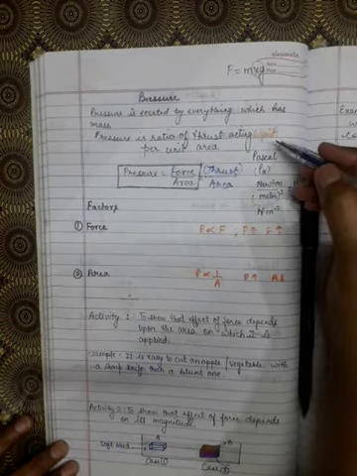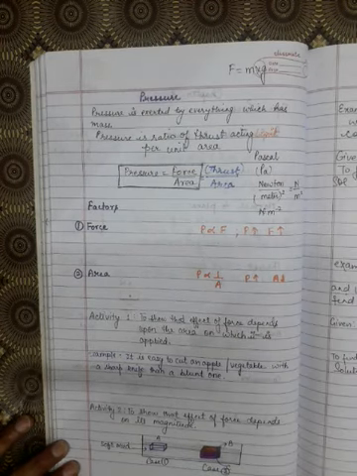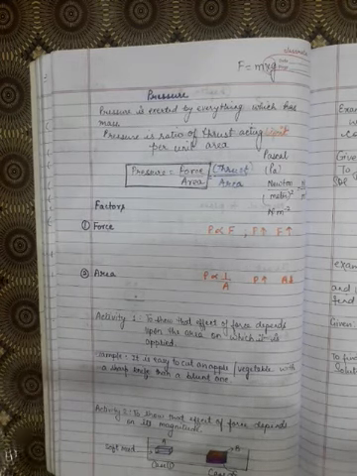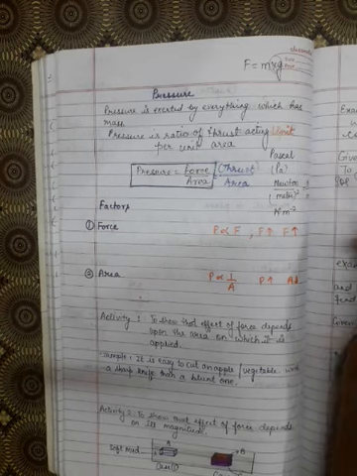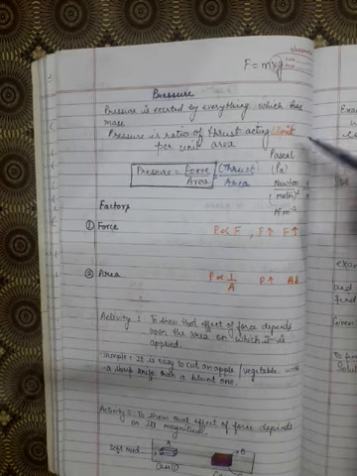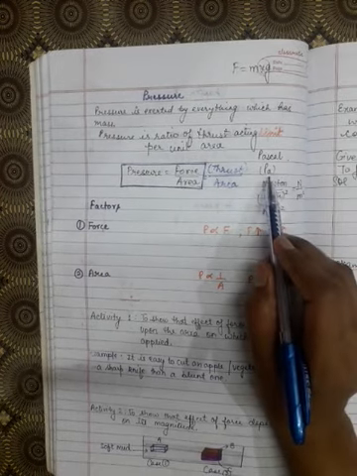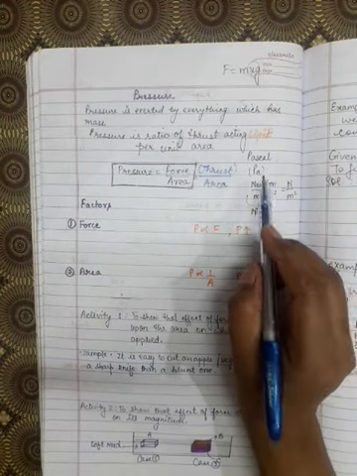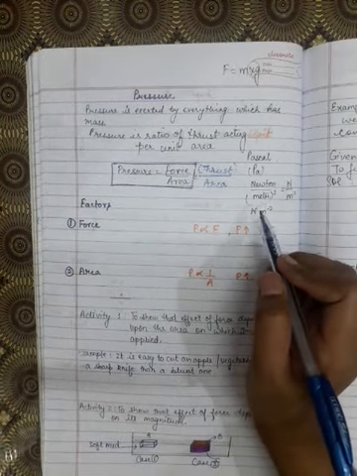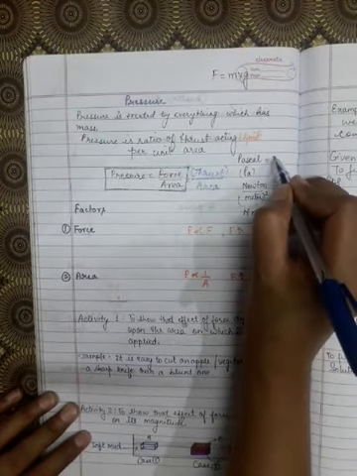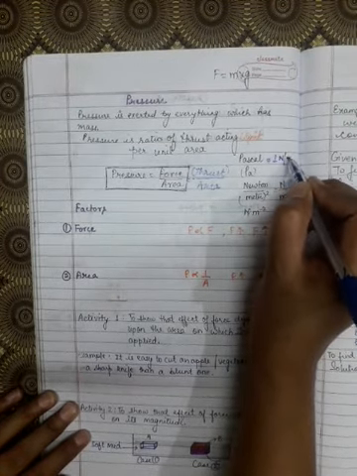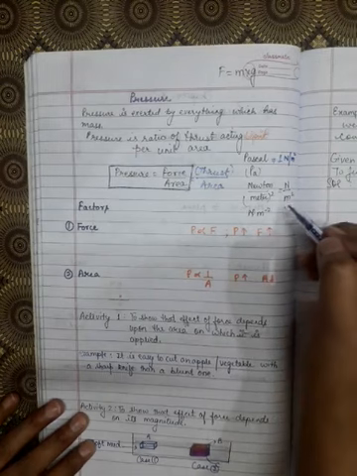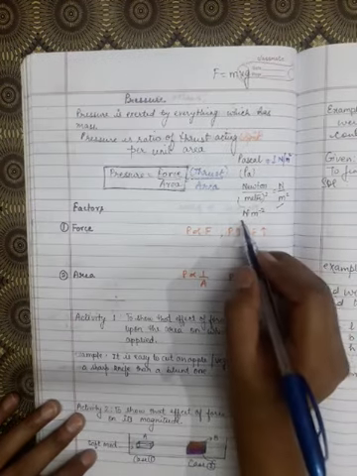Come to the unit. The unit is Pascal, because Blaise Pascal was a scientist who demonstrated hydrodynamics and hydrostatics. So in the name of the scientist Blaise Pascal, this unit of pressure is given as Pascal, denoted by capital PA. How will we derive it? It is Newton per meter square. 1 Pascal is equal to 1 Newton per meter square, written as Nm minus 2 also. So there are two methods to write: N upon M square and Nm minus 2.